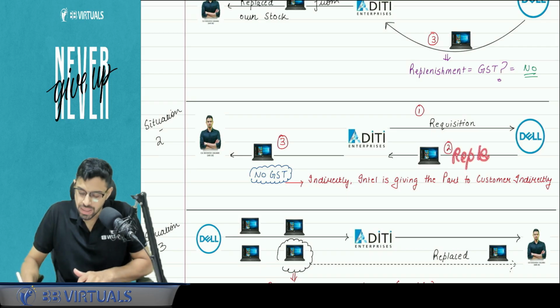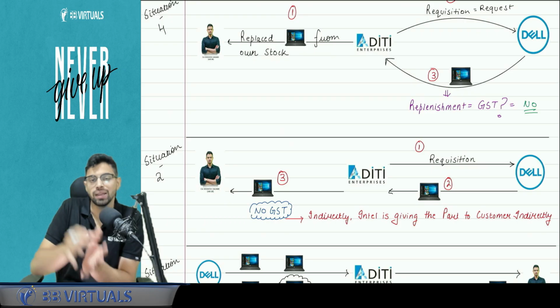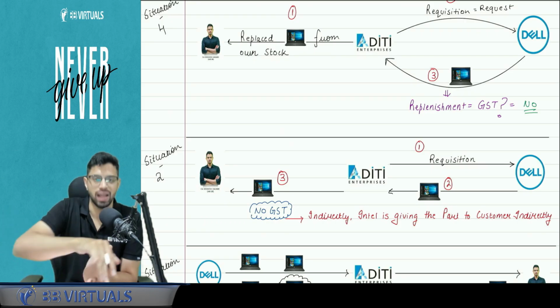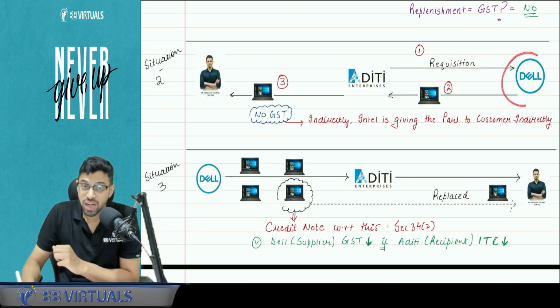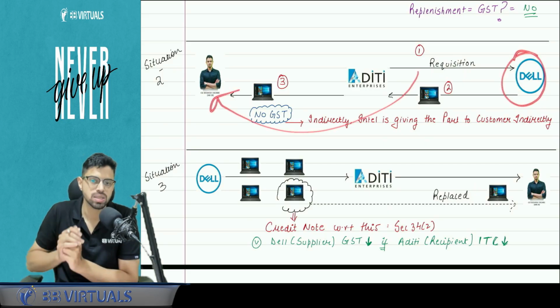Why? Because in the above case, the first replacement happened and then that stock was replenished by Dell. But here the request happened first. So there was nothing to be replenished, and that was given ahead to the customer.